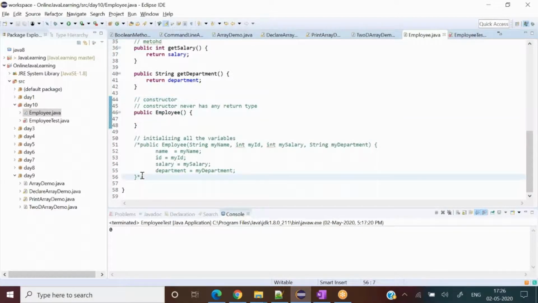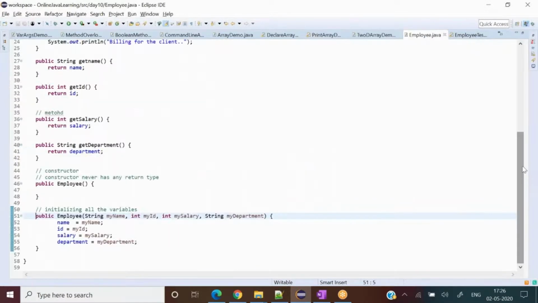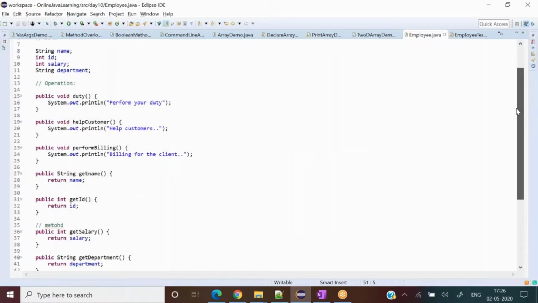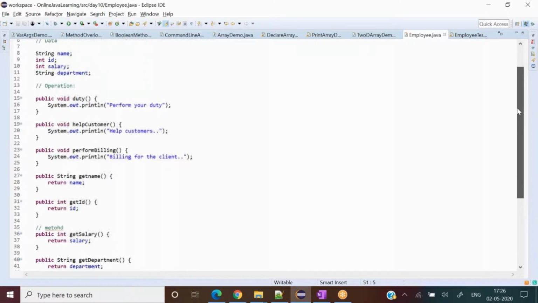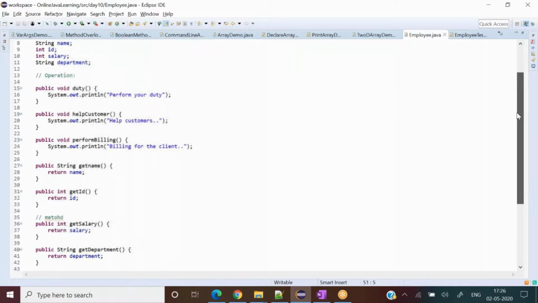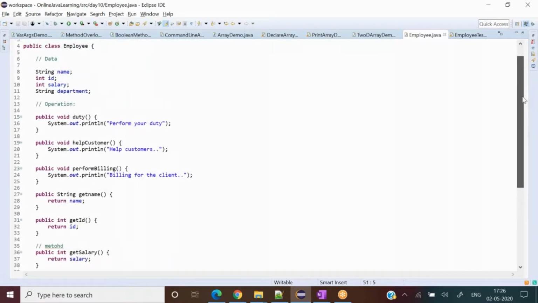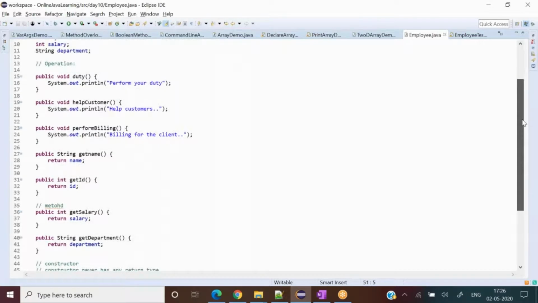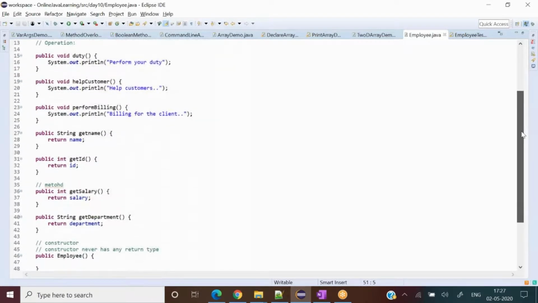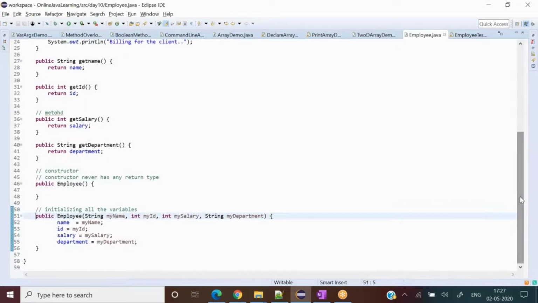Now let's discuss. In the employee class, as you said earlier, a class is a combination of variables and methods, right? So over here we have many variables, as we can see in lines 7, 8, 9, 10, and then we created many methods also, or operations as you wrote. So these are our methods, and then we saw the constructor.